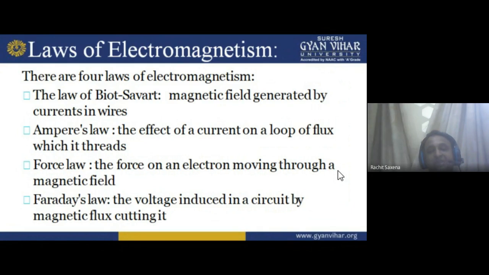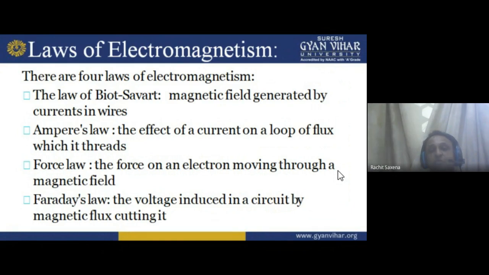Electromagnetism means electrical field with magnetic field. So Ampere's law tells you about the effect of current on a loop of flux which it threads. If a flux is moving in a loop, the effect of current on the loop which it threads is basically given by Ampere's law.